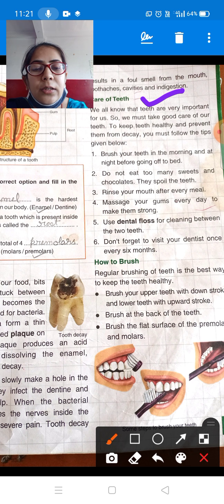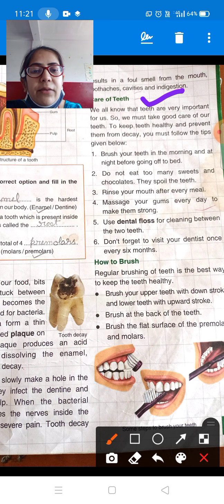The next is, do not forget to visit your dentist once every 6 months. Every 6 months you should go to your dentist, meet your dentist and get your teeth checked. Okay. So brush 2 times, morning and night. Do not eat more sugary food. Rinse your mouth after every meal. Massage your gums. Use dental floss for cleaning the teeth. And don't forget to visit your dentist.